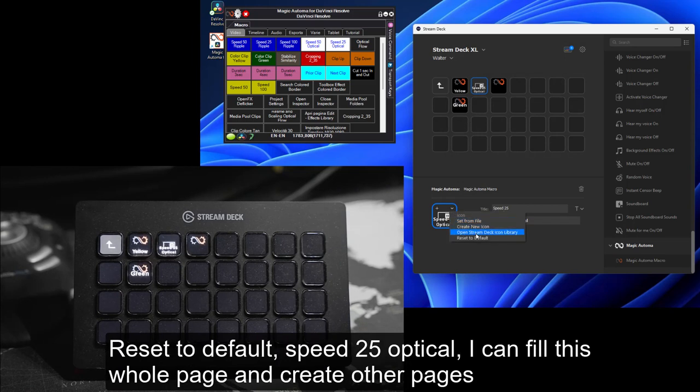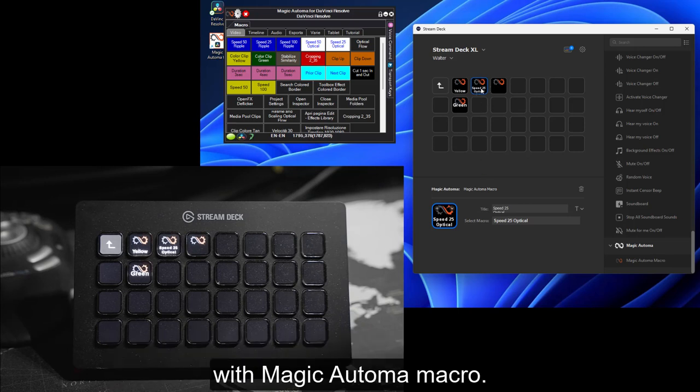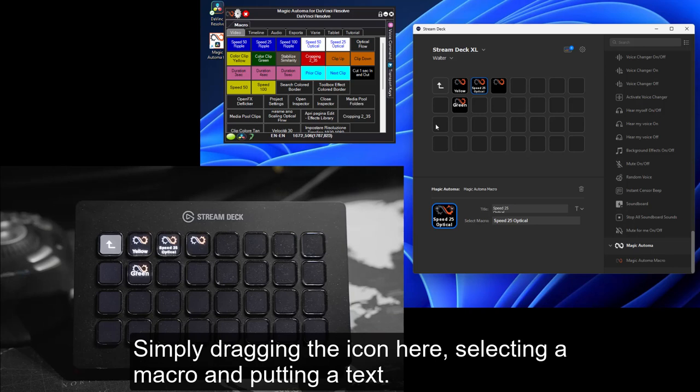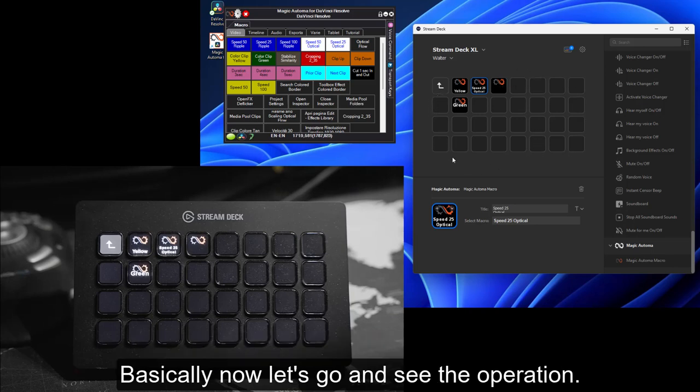Reset to default, speed 25 optical. I can fill this whole page and create other pages with magicautoma macros, simply dragging the icon here, selecting a macro and putting a text. Clearly, now let's go and see the operation.